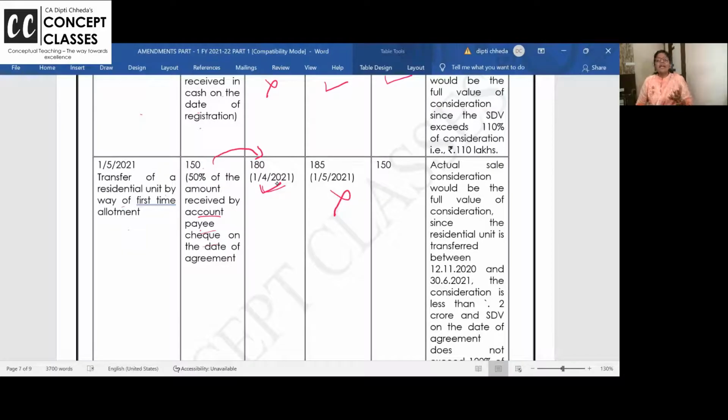However, I am giving examples on my own. Students are saying, ma'am, this problem is not clear. They keep sending me pictures. So this is there in the institute's material. So 150 actual sale consideration, stamp duty 180, whichever is higher. But 150 का 20% is grace. So 150 का 20% comes to 180. So till 180, you will not bother to take stamp duty. You will take 150 only.